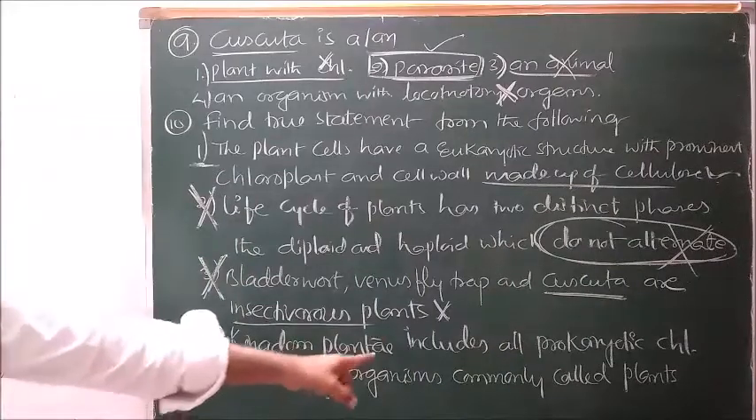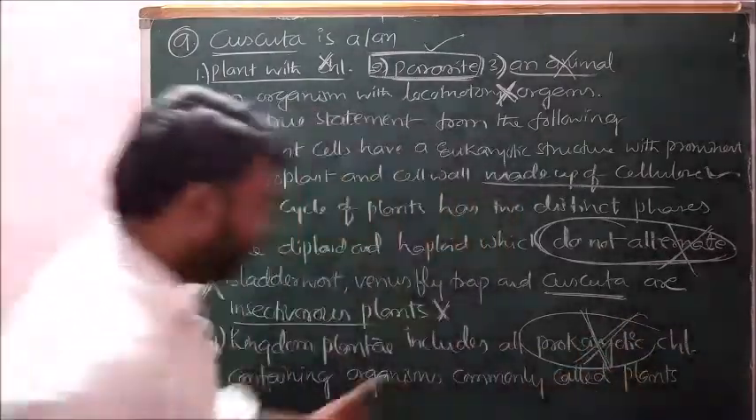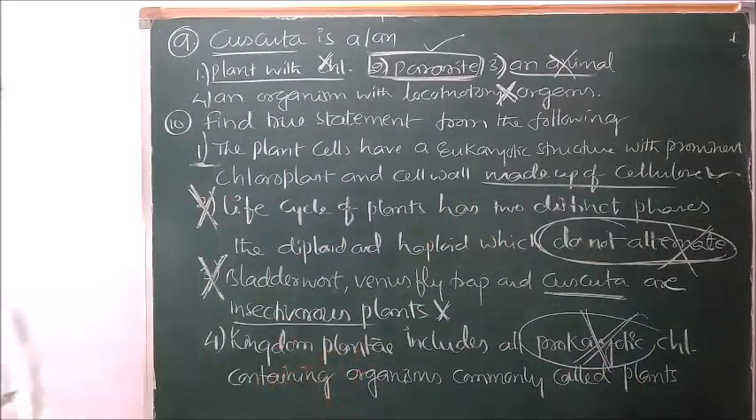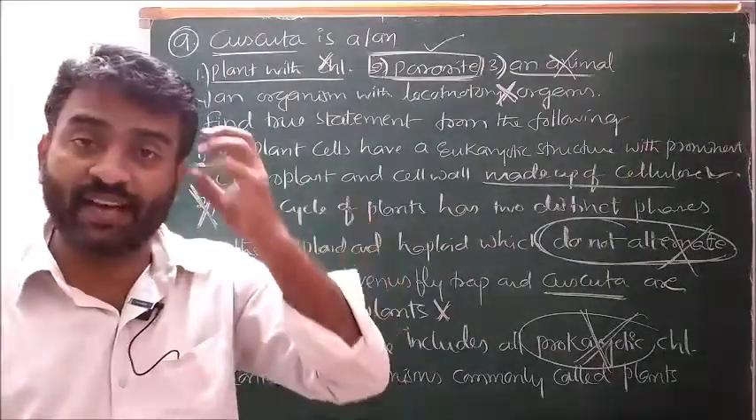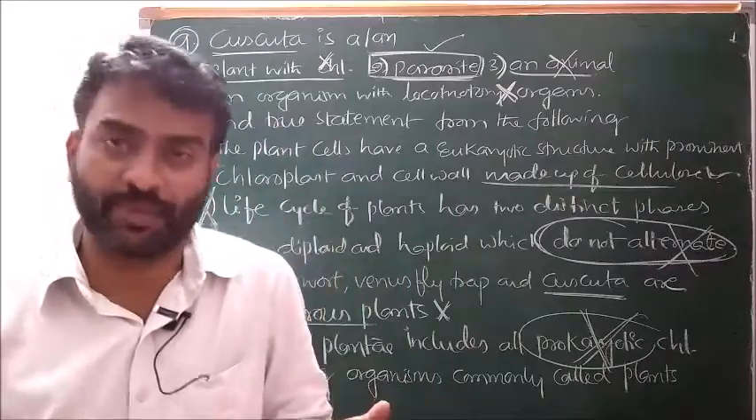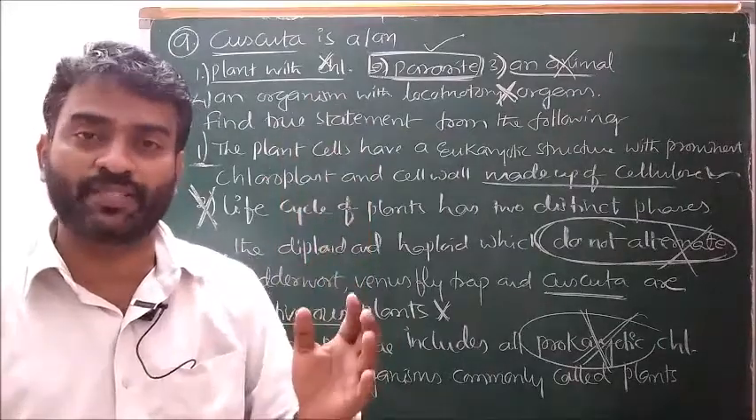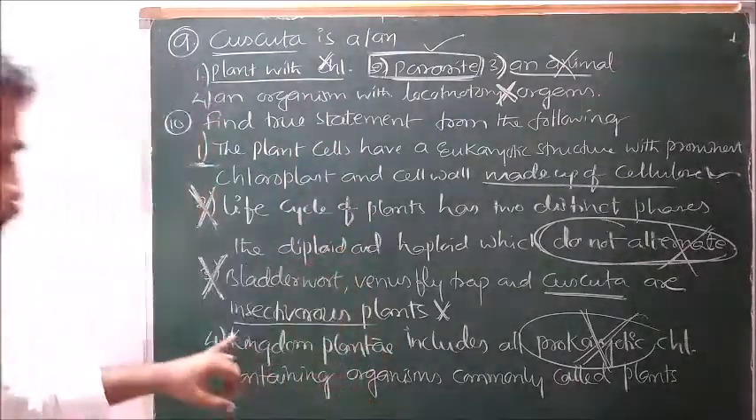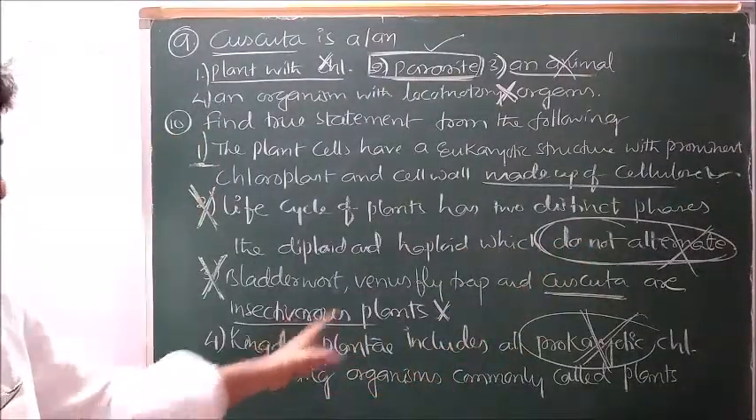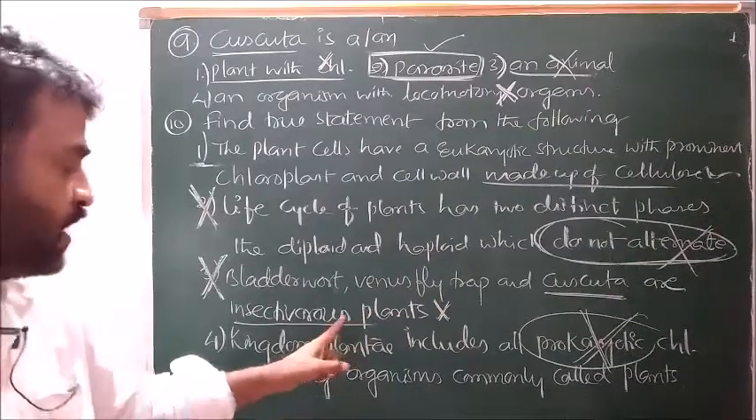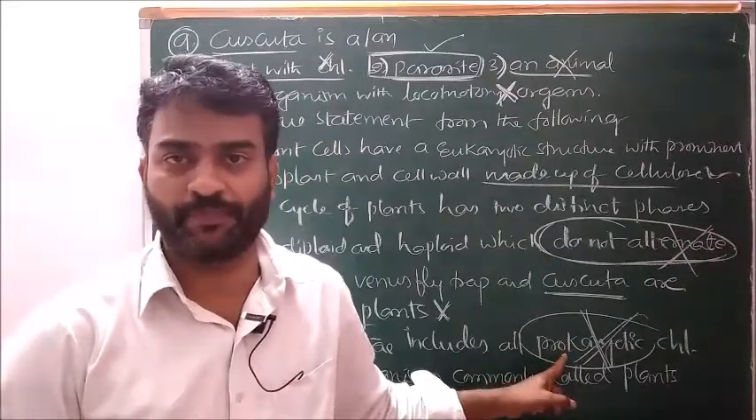Next, kingdom plant includes all prokaryotic, wrong. All eukaryotic chlorophyll containing organisms are called plants. While reading this sentence, our brain may not find this type of mistakes. Hence, you are all suggested to go through this type of questions carefully. Here 'do not' is given, hence it is wrong. Here Cuscuta is given as insectivorous plant, wrong. Next, here kingdom plant is included with prokaryotes, it is also wrong. Here eukaryotes. Right.